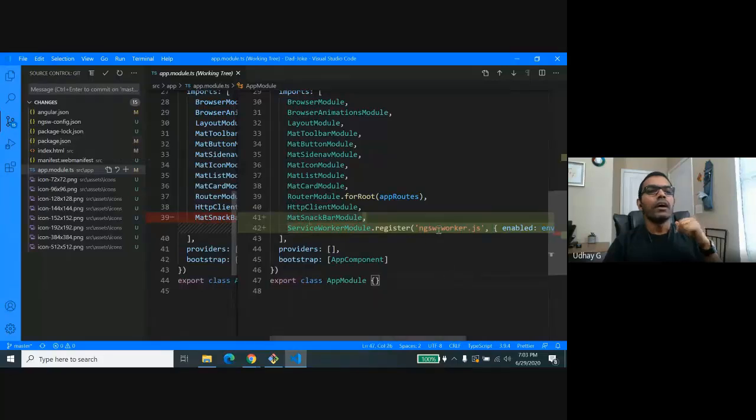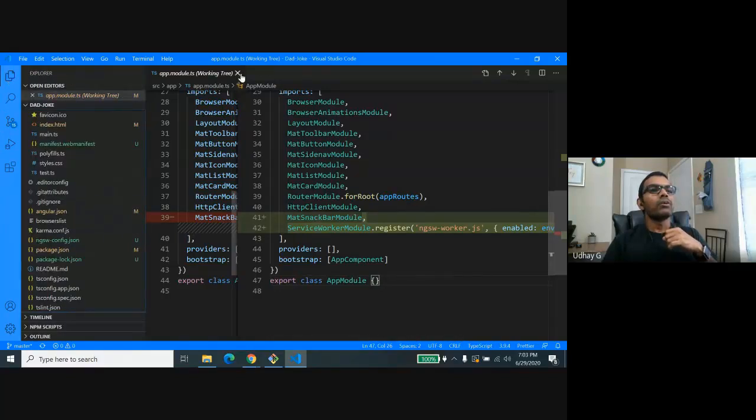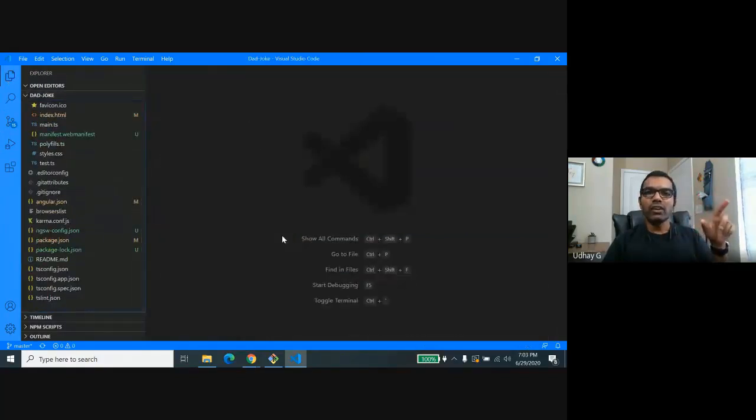Okay, and this is the default file that is available within Angular, which will take care of the service worker implementation and other stuff. So if you don't take help of Angular here, you need to do all these things one after the other. You need to take care of this boilerplate code, creating the icons, everything.